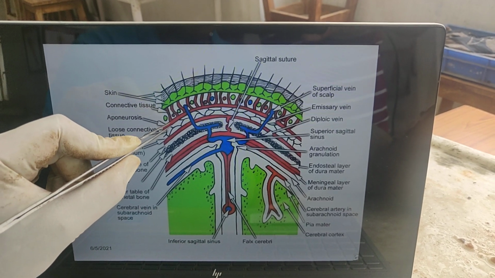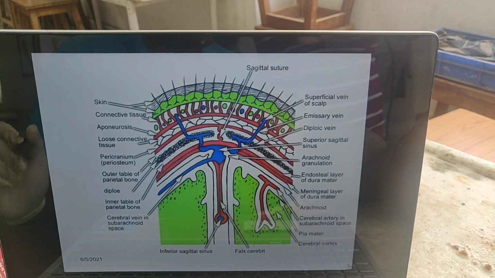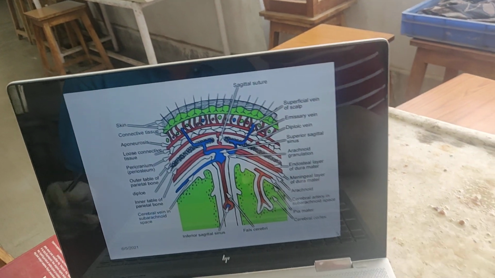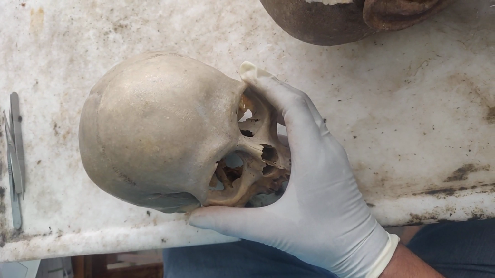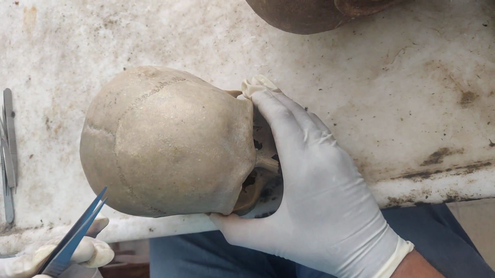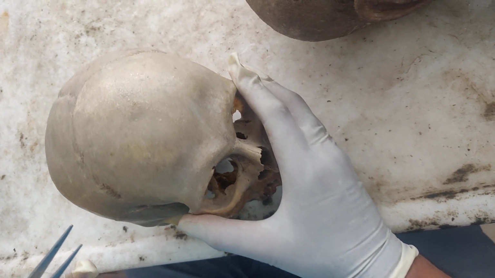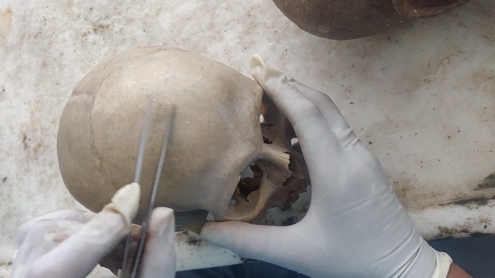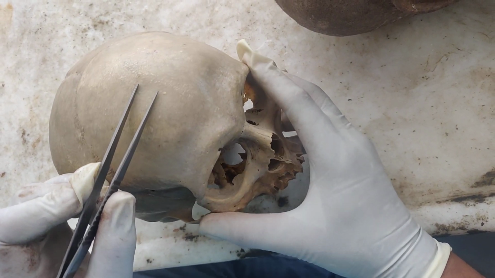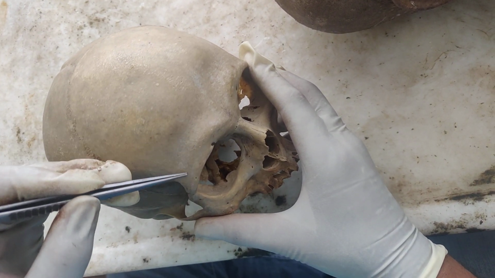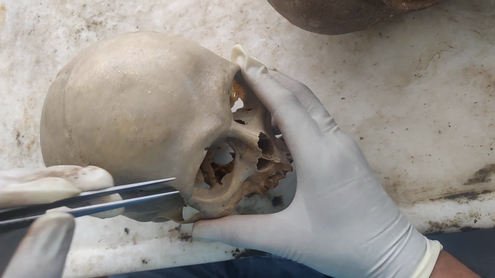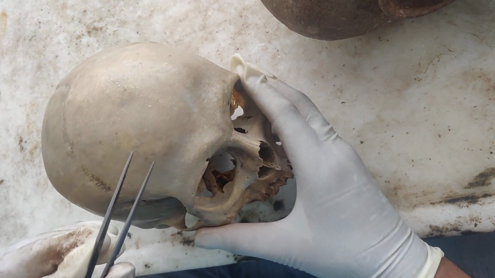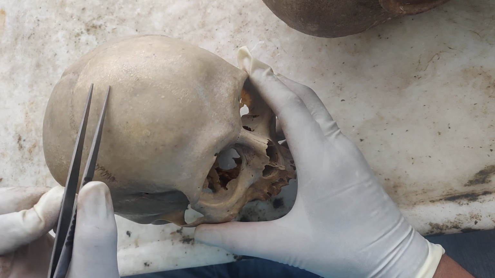Now the third layer is the epicranial aponeurosis. Here you can see the epicranial aponeurosis, and it contains two muscles. Anteriorly it is called the frontalis muscle, and it arises from the skin of the eyebrows. Here there is skin over the eyebrows and the root of the nose, which gives the origin of the frontalis muscle, and it goes posteriorly.